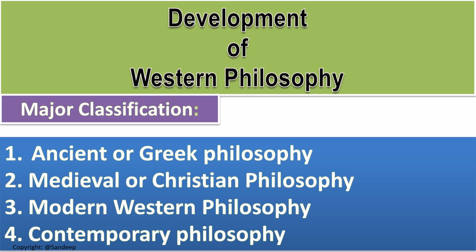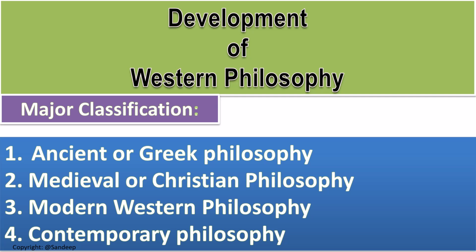The first is ancient philosophy, popularly known as Greek philosophy, because Western philosophy begins in Greece. Ancient philosophy begins around 600 BC and ends around 500 AD. Medieval or Christian philosophy, the second stage, begins around 600 AD and ends around 1500 AD.